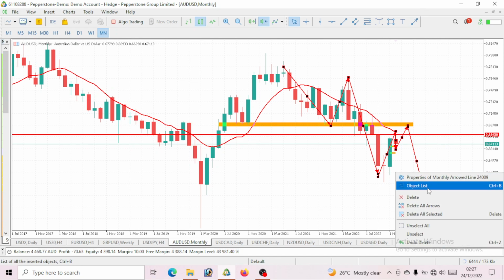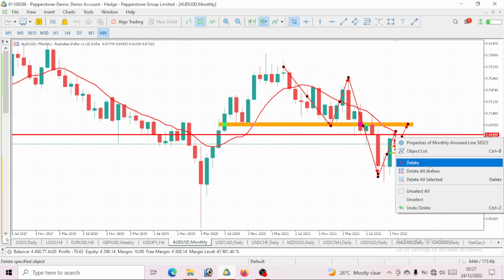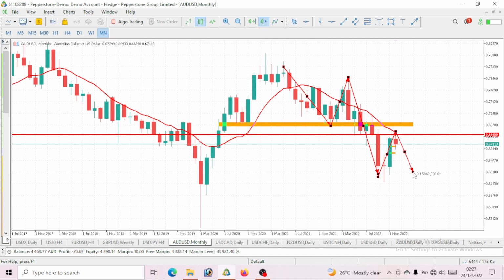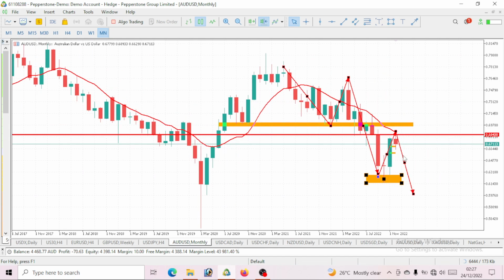That drop will happen in one of two ways. It's either it pushes us to tap out this level, which is the level of 0.69, before we continue our bearish move, or the bearish move for AUD USD has already started, and we continue to get that drop and take out this low. I think the bearish move has started anyway, because we've seen that this price has gone up and tapped our moving average, so we expect it to continue to drop. So for this AUD USD itself, more bearish move is to play out.